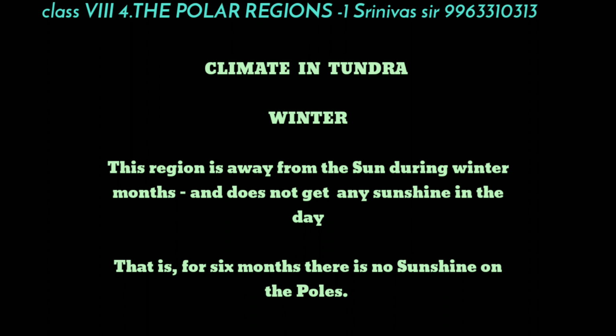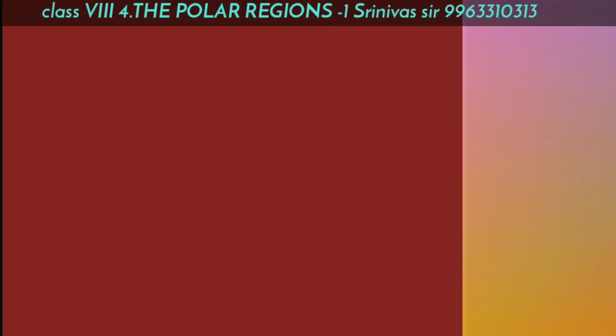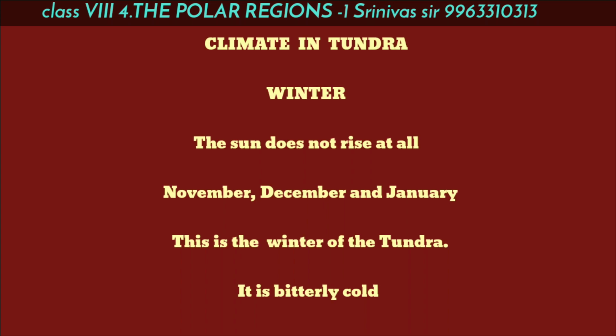It is called winter season in the polar region. It is almost dark throughout November, December and January. So the sun does not rise at all in this region. November, December and January are the coldest months in this region. This is the winter of the tundra and it is bitterly cold during these 3 months.